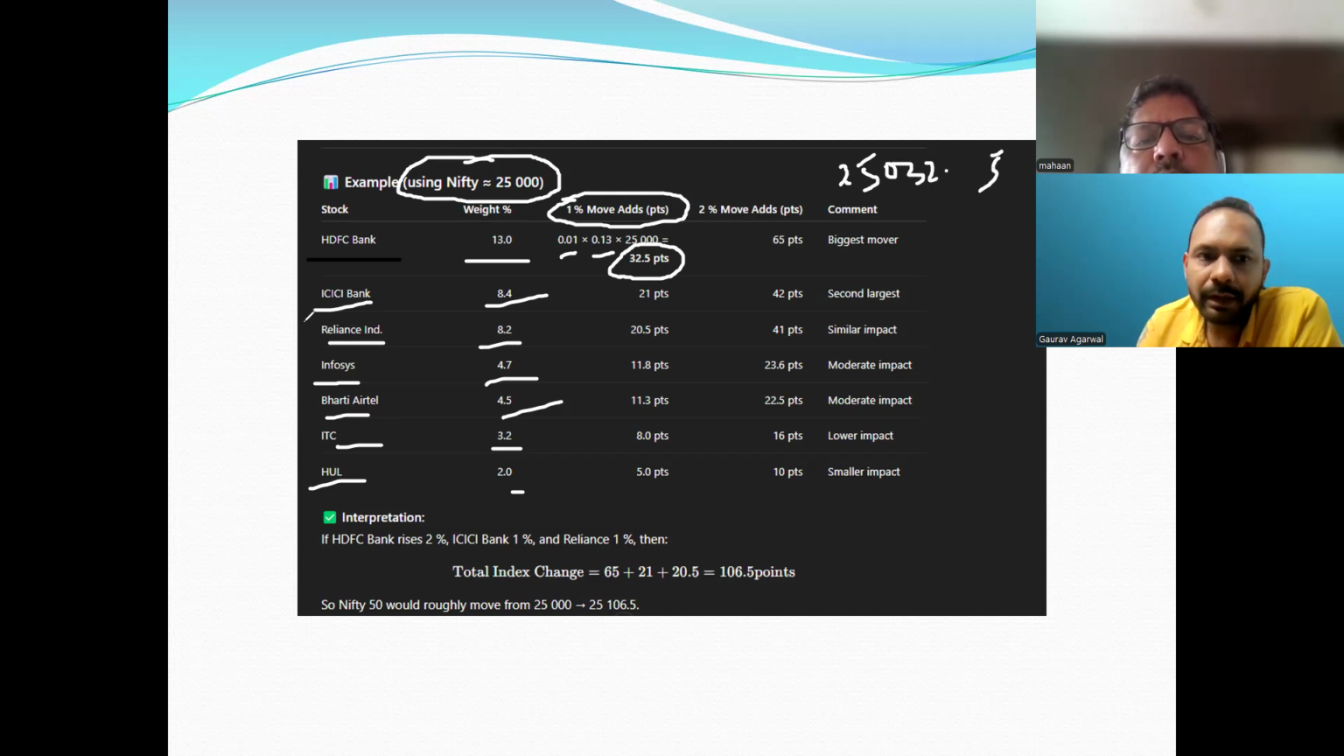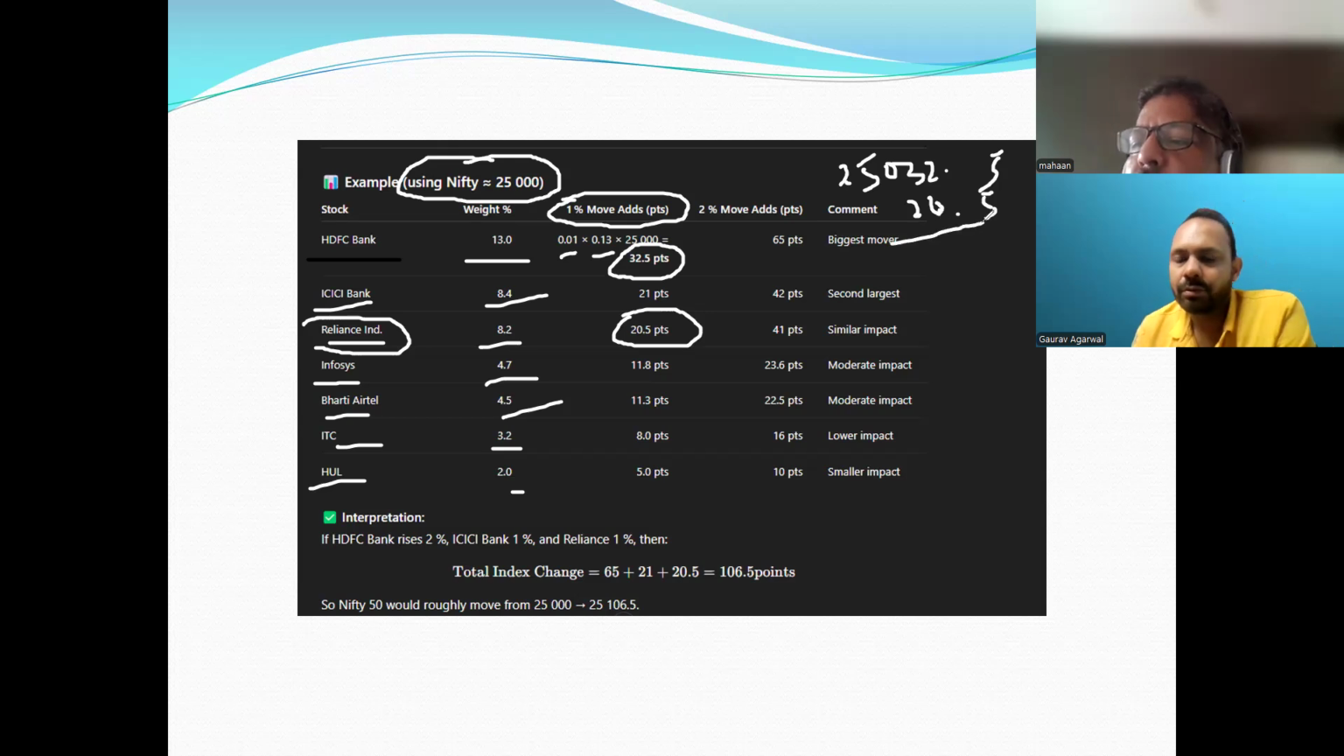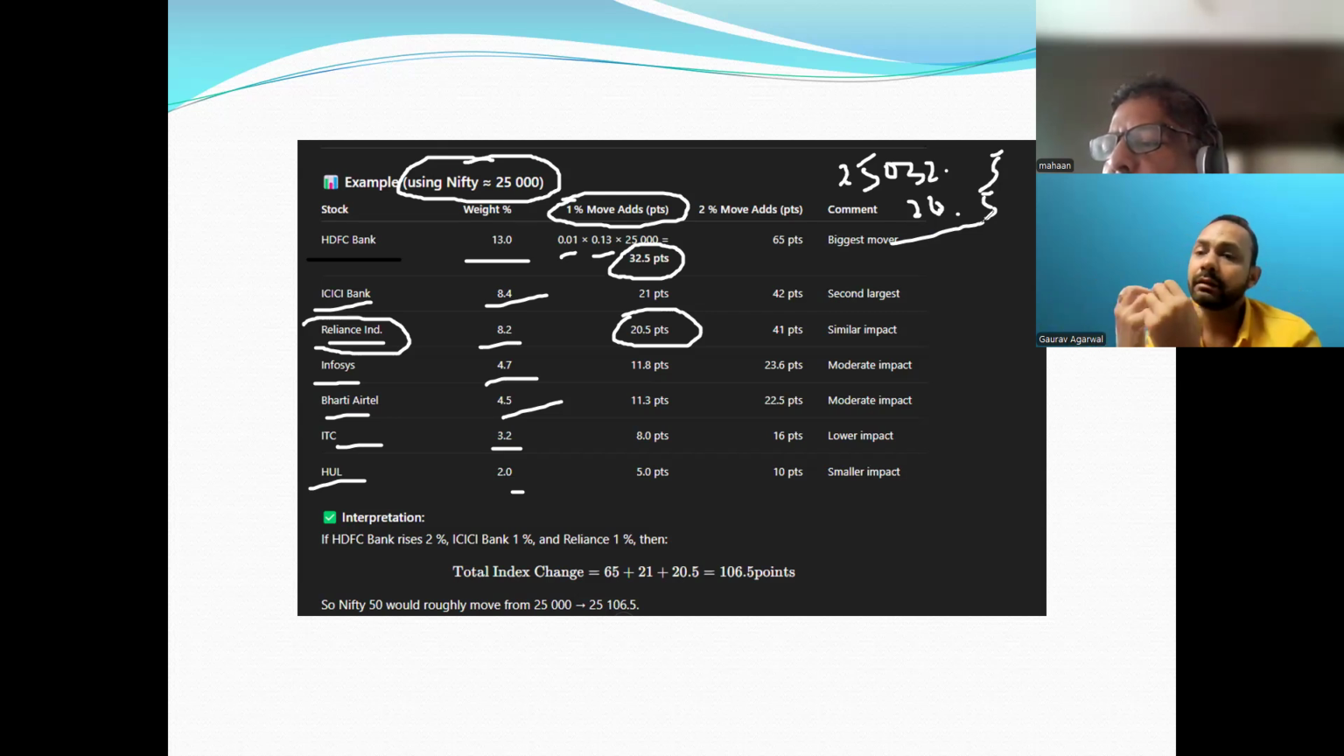Similarly, if Reliance Industries moves 1%, then it will add 20.5 points to the Nifty. So like this, all the 50 stocks in Nifty 50 have different weightages, and based on the percentage movement in those stocks, it gets added to Nifty 50. And this is how Nifty 50 moves up and down.